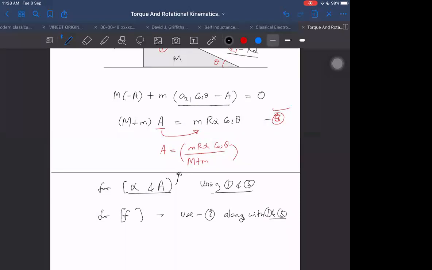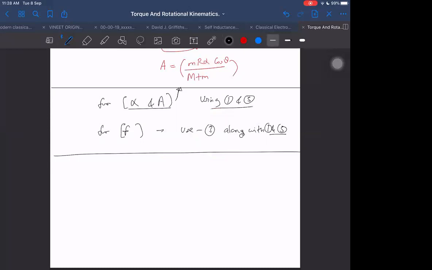But if they don't ask friction also, if they ask normal, angular velocity. For angular velocity omega, what should we do? We should use conservation of mechanical energy. Which will be the question for that? So I can obtain from alpha, right?